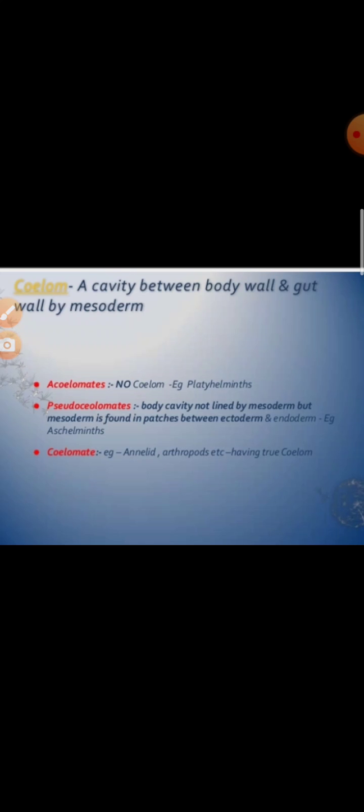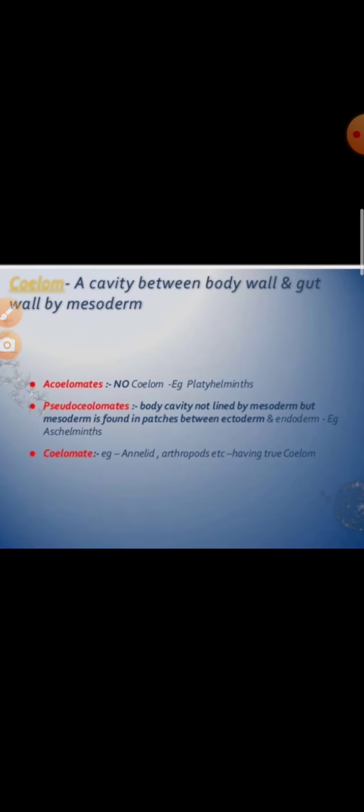And when the coelom is absent, as you can find in Platyhelminthes, it becomes obliterated by the parenchyma-like tissues, and such animals are known as acoelomates. Another is the pseudocoelomate. In Aschelminthes, the coelom develops from the blastocoel of the embryo, and the coelom is interrupted by the endodermal cells of the gut. Such coelom is known as pseudocoelom, or we can say the false body cavity. Okay, and in coelenterates also a body cavity is derived from the blastocoel, and it is the coelenteron.